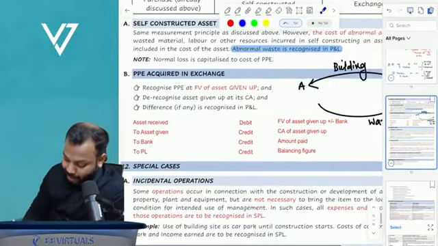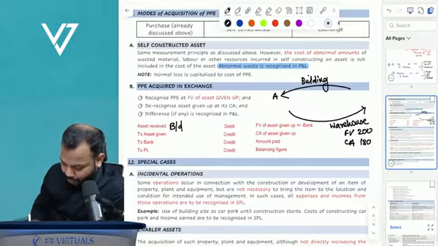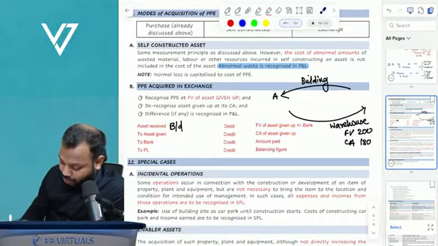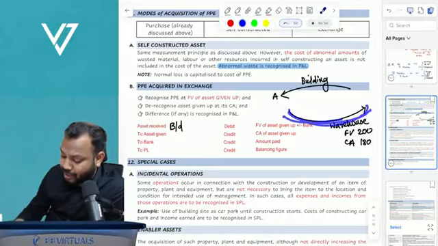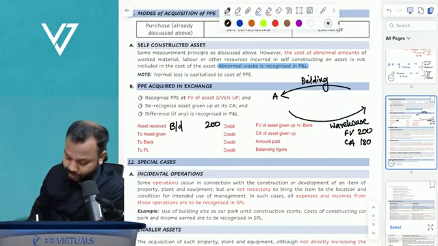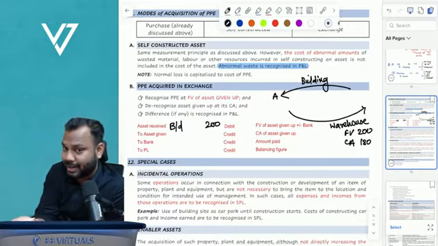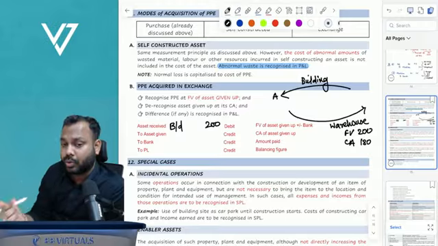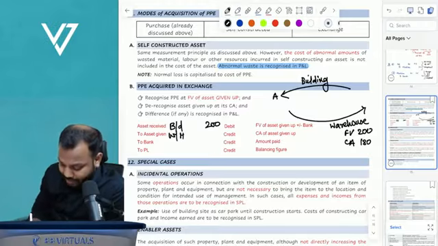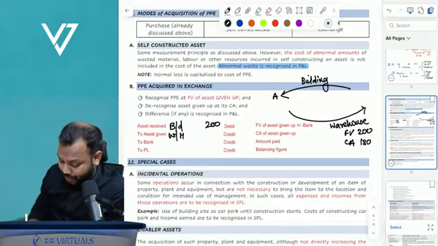So I will recognize the building at what value? The fair value of the warehouse given. What have I given? The warehouse. What was the fair value? 200. So I will recognize the building at 200. Now, since I have given the warehouse, I have to de-recognize it because I am no more the owner of the warehouse. I will de-recognize the warehouse at its book value. What is the book value? 180. The difference goes to P&L, 20.